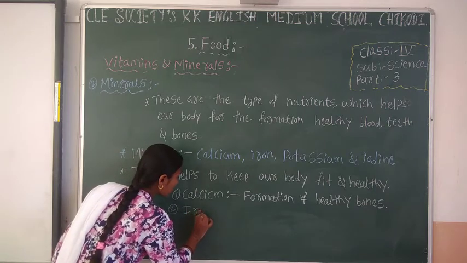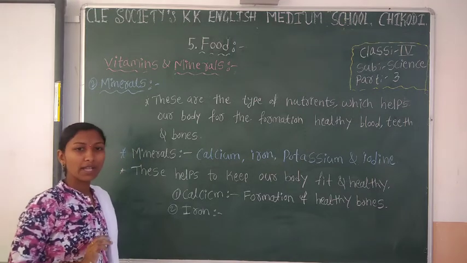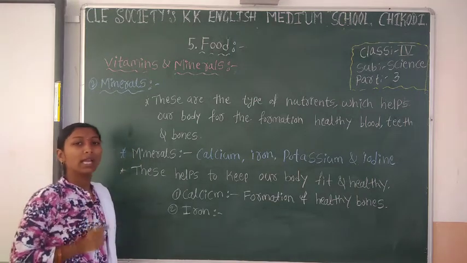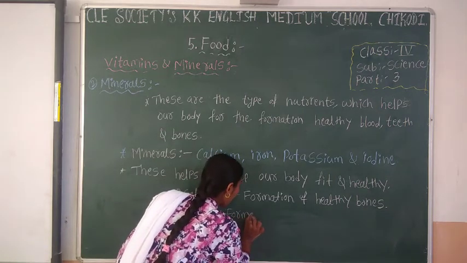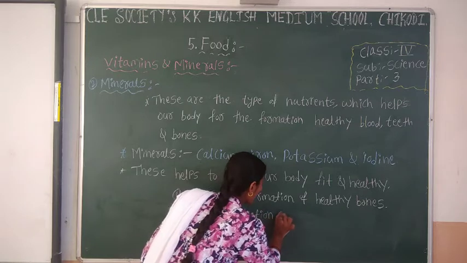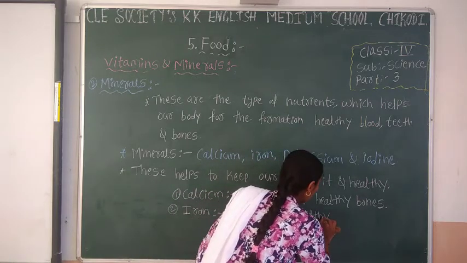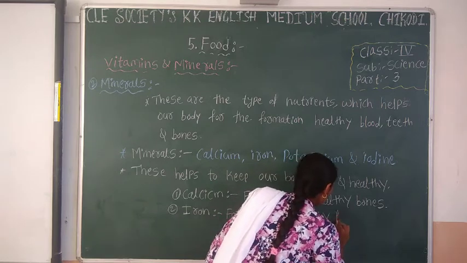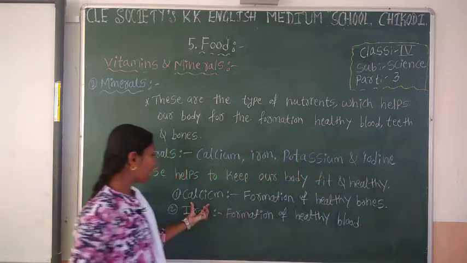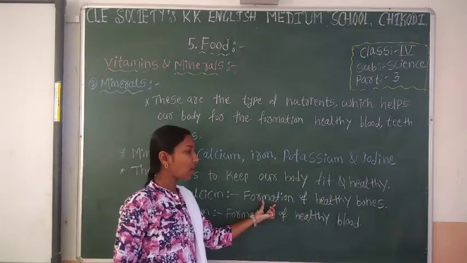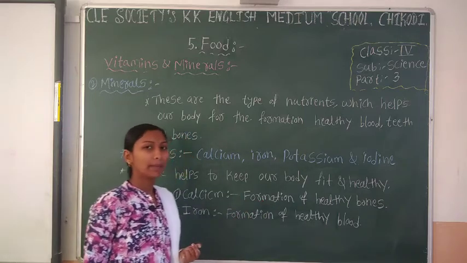Next, iron. What is the use of iron here? It forms the healthy blood. The formation of healthy blood. So what is the function of calcium? It forms healthy bones, and iron forms healthy blood.